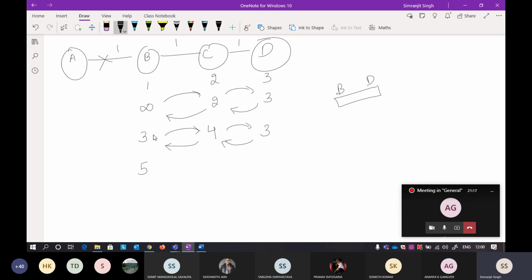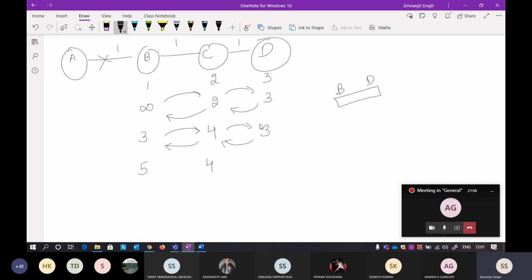Now B will say I can take you to A in 3, and D will say I can take you to A in 3. Just wait a second, I think I made some mistake. Sorry, so B is saying I can take you to A in 3, and D is saying I can take you to A in 3. Now what is the distance required to reach either B or C? It is 1, so 3 plus 1 is 4 here again.